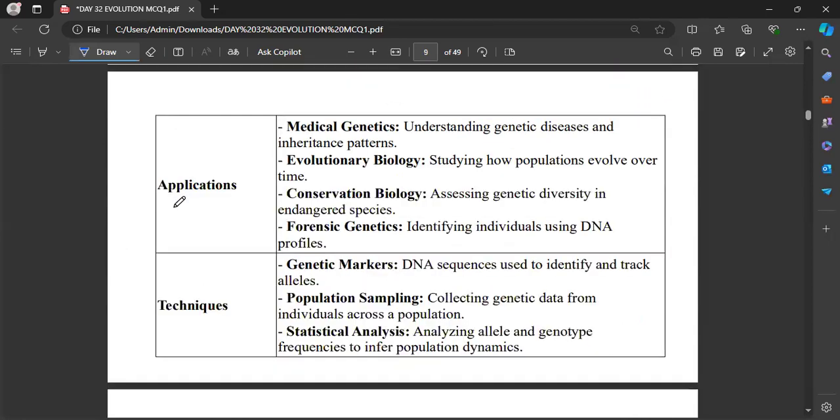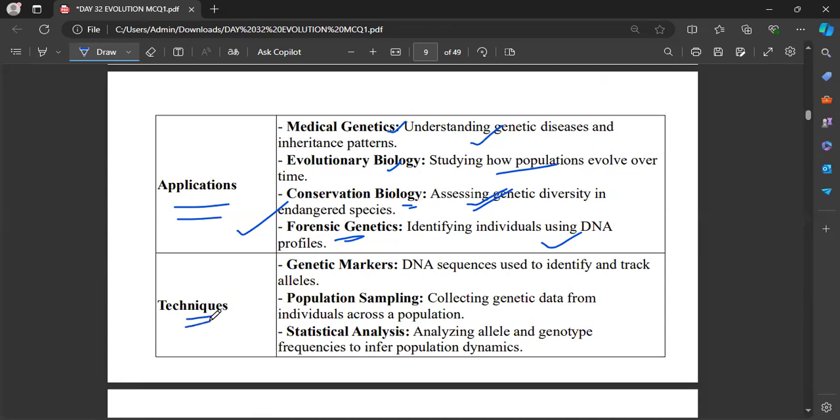Now, what are all the applications? What are all the uses when we study population genetics? Medical genetics, there will be an impact in medical genetics to cure some sorts of diseases. Evolutionary biology, how one population has evolved from the ancestors. Conservation biology, regarding genetic diversity. Forensic genetics, identifying individuals using DNA profiles. So these are all the applications we can get from population genetics.